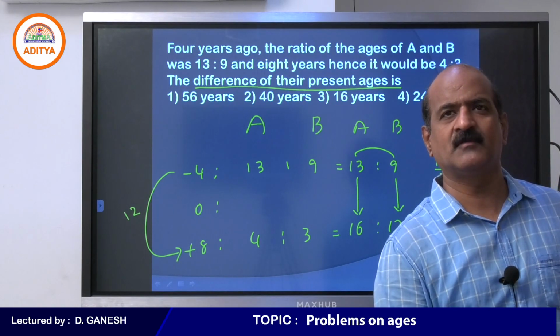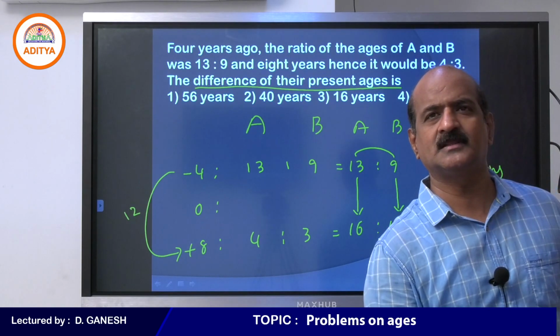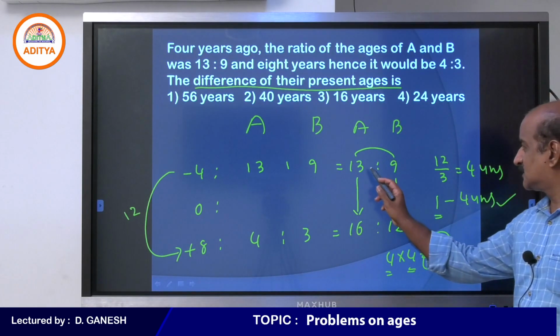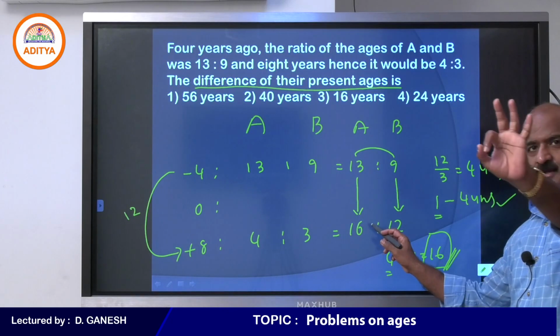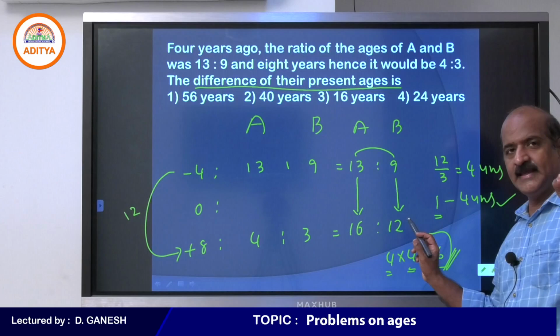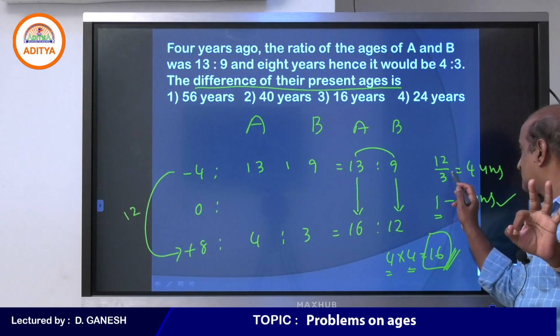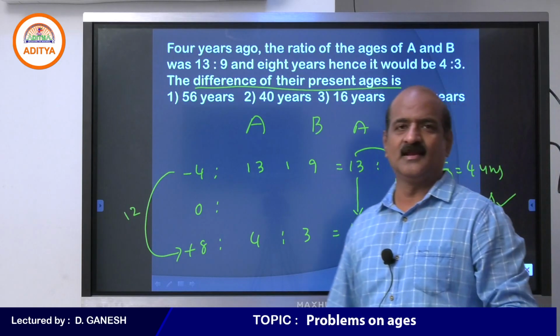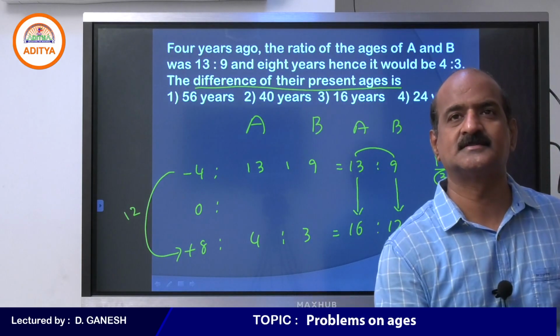Oh, so you're asking me why I am dividing by 3? Okay, another question, yes. See students, 13 becomes 16. Age increases by 3 parts. 9 becomes 12. Age increases by 3 parts. So 12 years resulting in 3 parts. Every one part is 4 years.